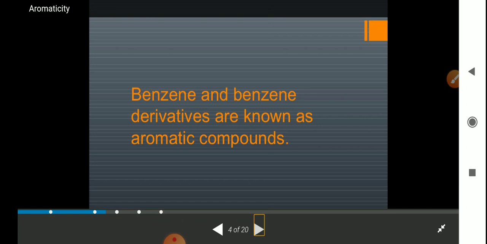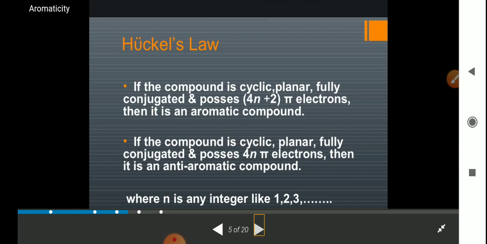It's a very simple definition, but it is not the perfect definition. Now, Huckel, one of the great scientists, gave some points to define an aromatic compound. Please note this.